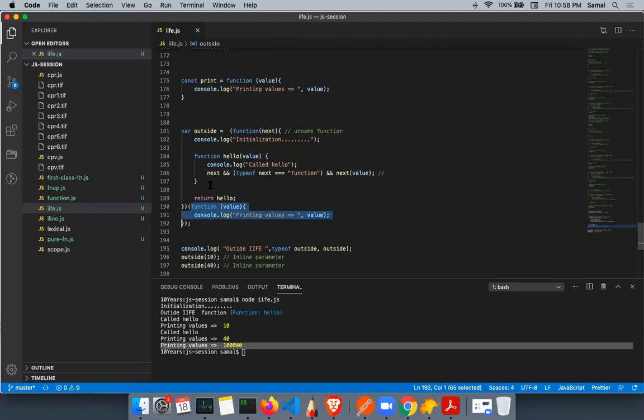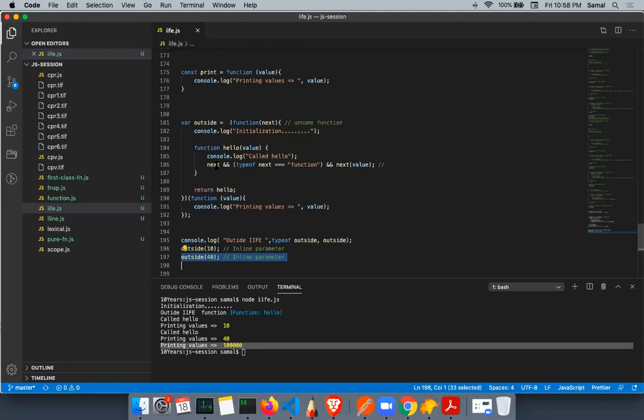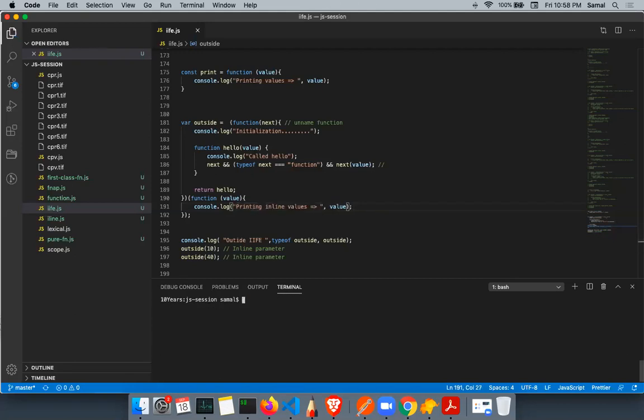So when this outside function is called and executes and returns hello, and here I'm calling next, the next function will be executed. So next will call basically this function. Let me add a message here, printing inline values. Now if I run this, you will see initialization happened. Then the outside function was called here.